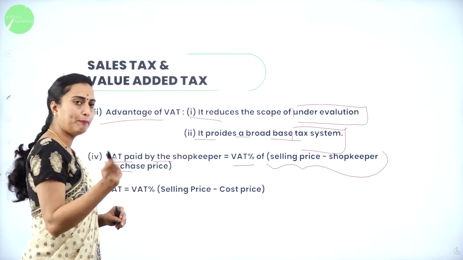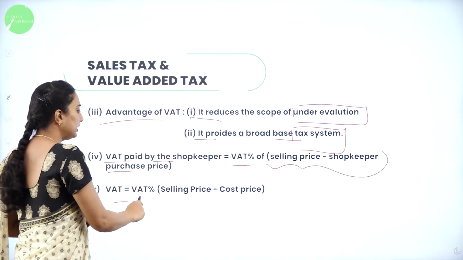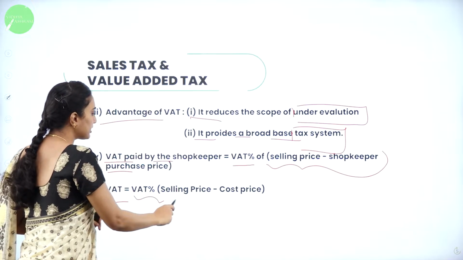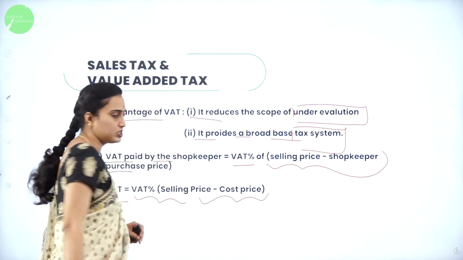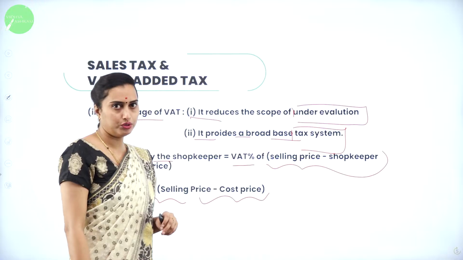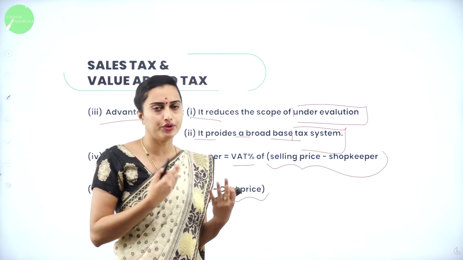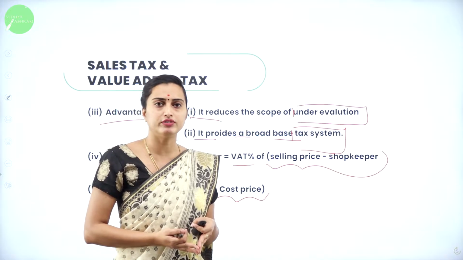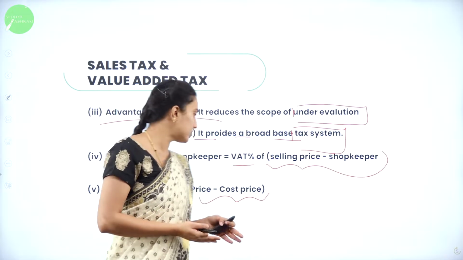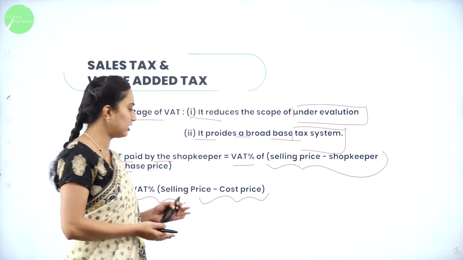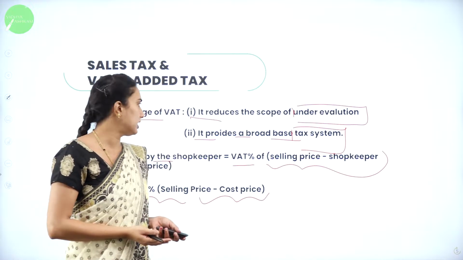So VAT percentage can be calculated as selling price minus cost price. This you have to note down. As we were calculating in the tax, here we are going to calculate VAT percentage as selling price SP minus cost price CP.